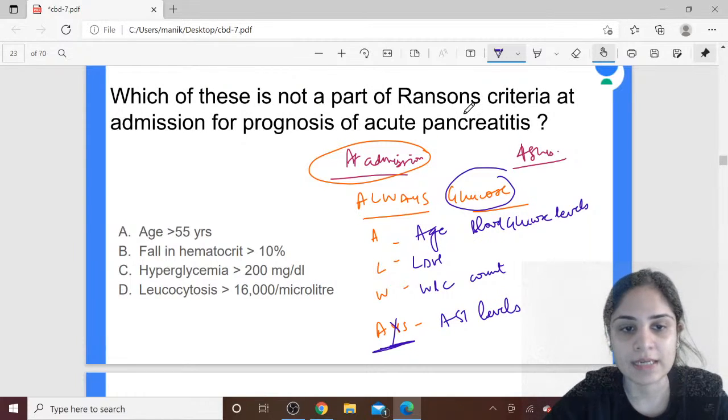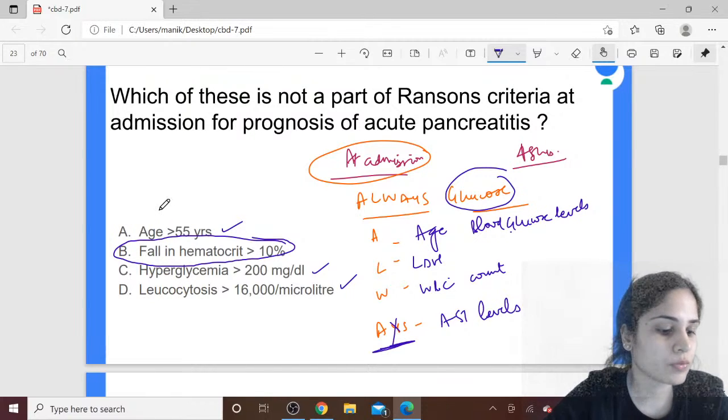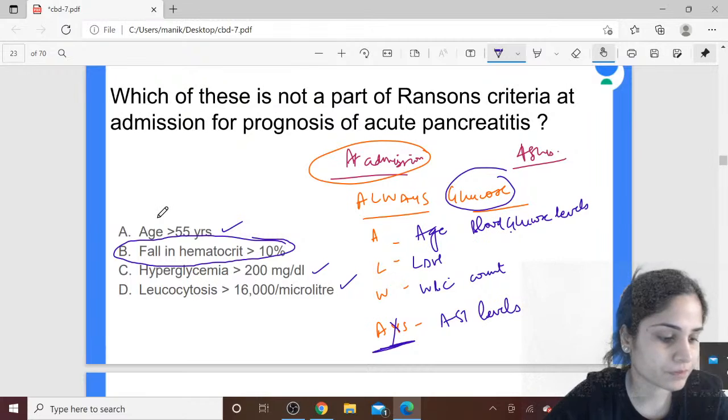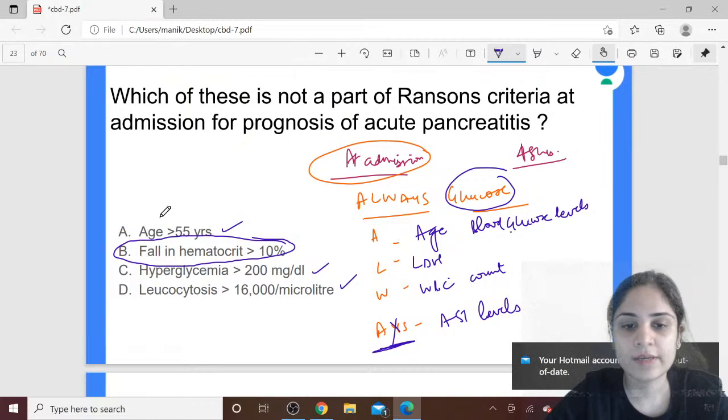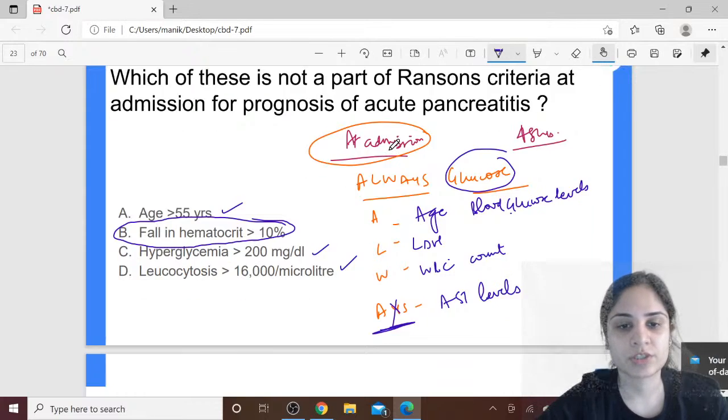This is a part of Ranson's criteria. So we have age over here, we have hyperglycemia, so blood glucose levels, and we have leukocytosis, so the WBC count. But fall in hematocrit is actually a part of Ranson's criteria after 48 hours and not at admission. That is how you will remember Ranson's criteria. Alright, moving on to our next question.